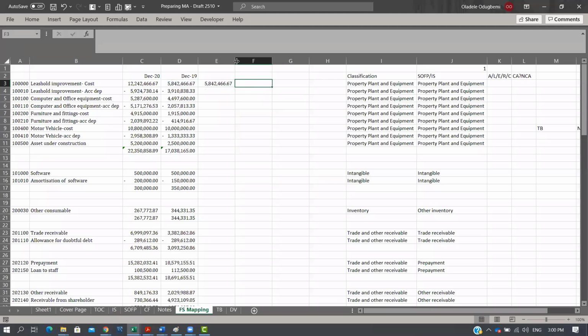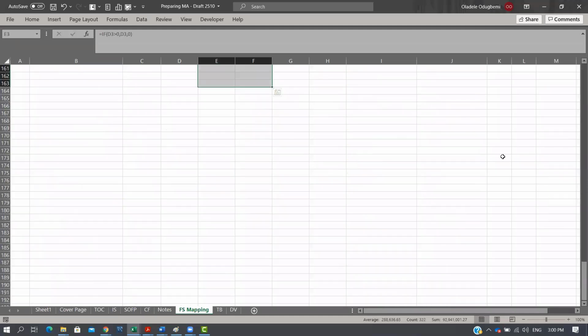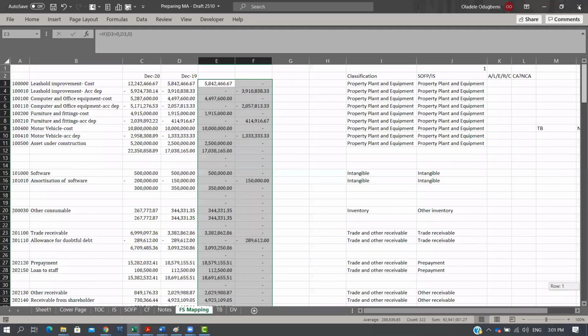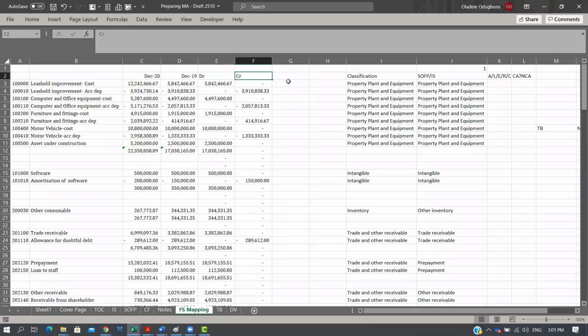I want to create a scenario of what you just explained. So this is my debit, this is my credit, right? Let's assume you've exported your trial balance and it comes in this format, debit and credit. We already know that credit should be negative and debit should be positive, right?